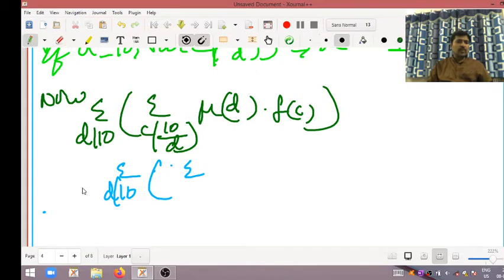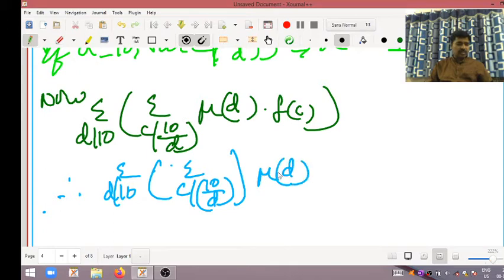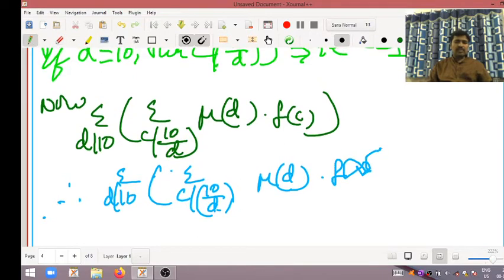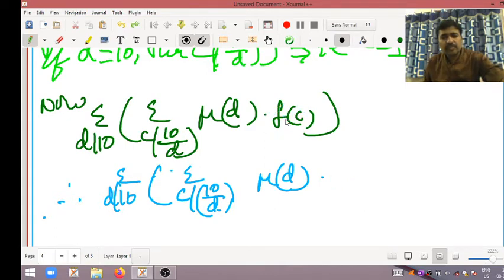Therefore, summation d divides 10 into summation d divides 10 divided by d into Mobius of d into Mobius of d into small f of c, small f of c, my dear students.